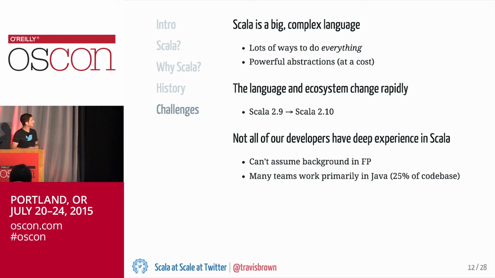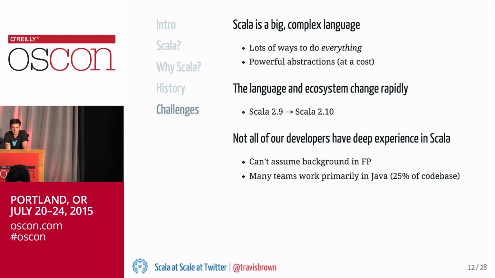And also, there are a lot of really powerful abstractions in Scala, but these often come with a cost, not just in terms of intelligibility, but also in terms of runtime performance. So it's very easy to write idiomatic Scala that will have an allocation profile that's completely unacceptable for certain applications.